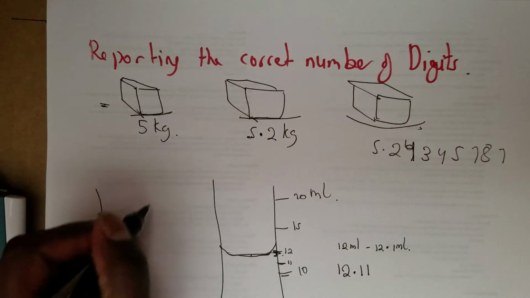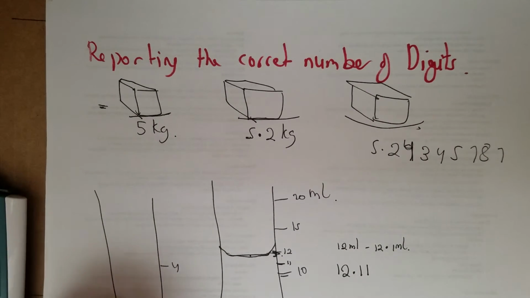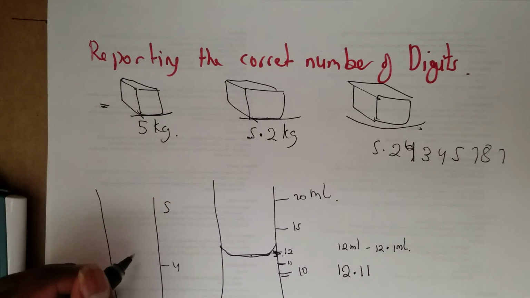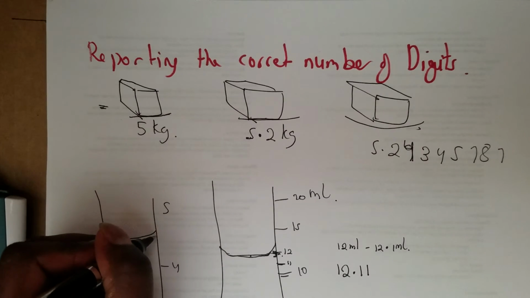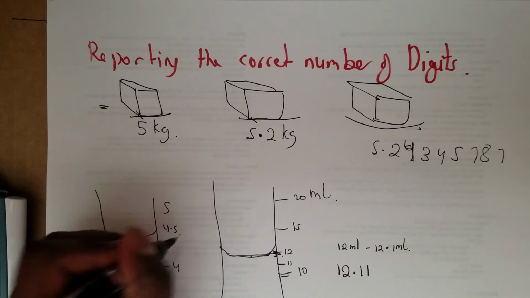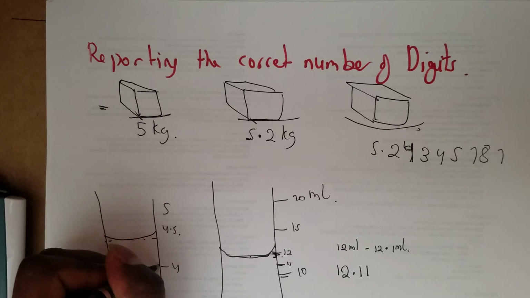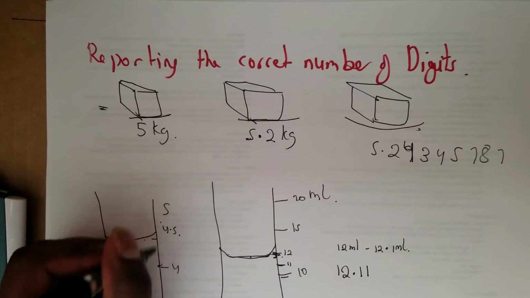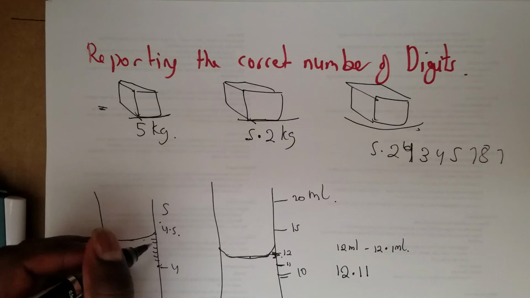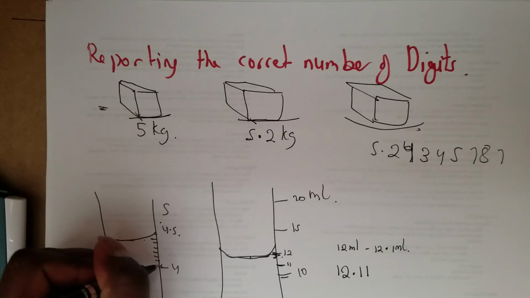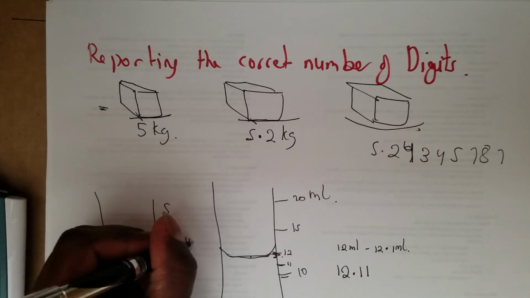Another easy example is like this. So you have a scale like this, you have 4, 3, 5. And the measurement is between 4 and 5. So your measurement is like 4.5. So what you do is, because the measurement is 4.5, you break off the distance between 4 and 5 into 10 pieces. So from here to here might be 1, 2, 3, 4, 5, 6, 7. So the answer would be 4.57.